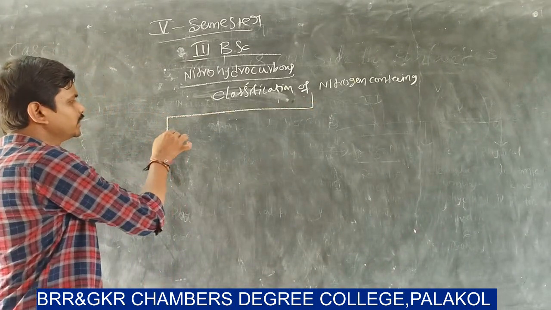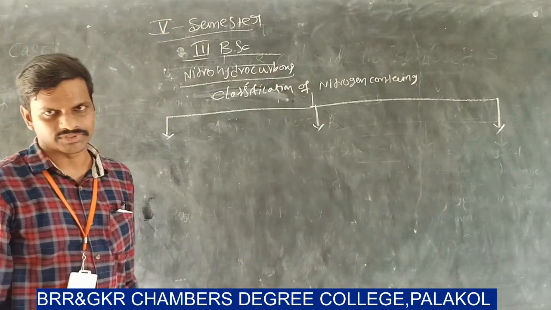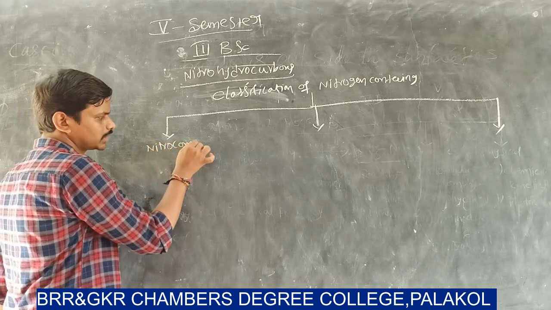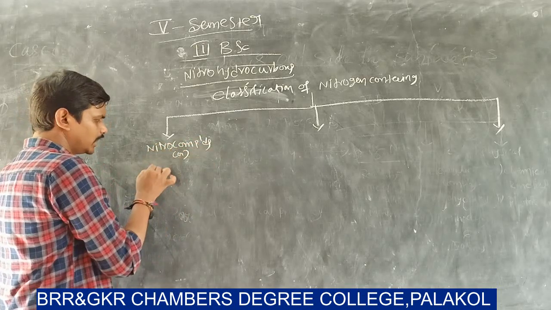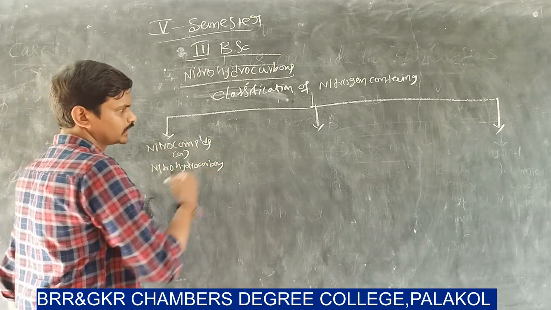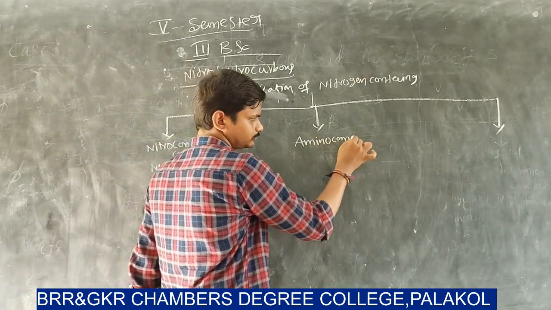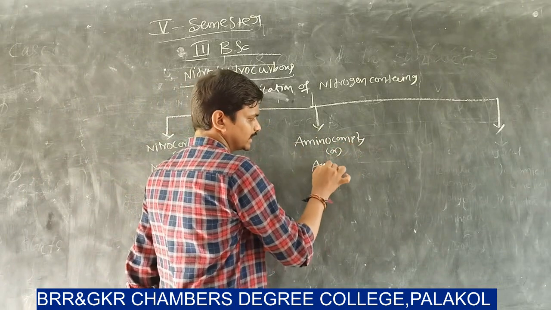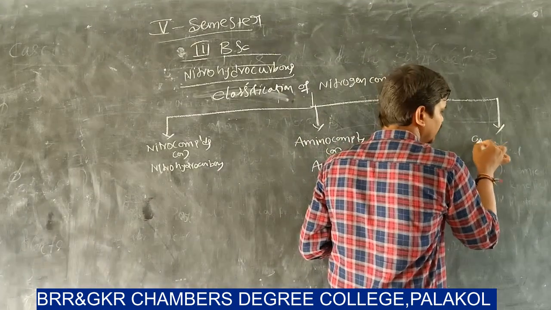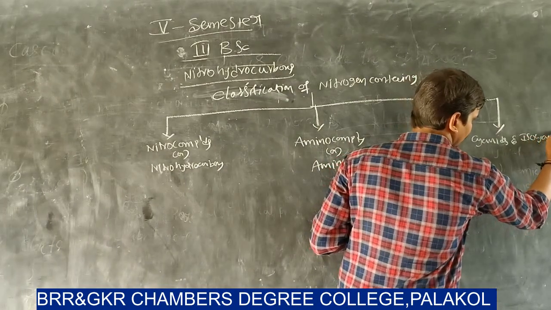Nitrogen containing compounds are simply classified into three types. First one is nitro compounds or nitrohydrocarbons, second one is amino compounds or amines, and third one is cyanides and isocyanides.